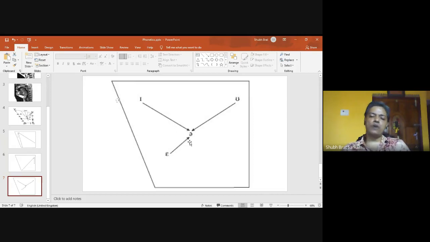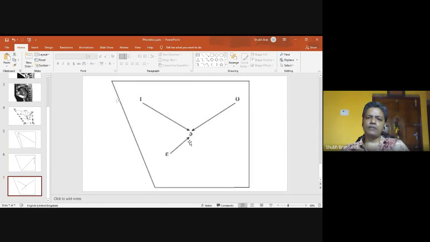These diphthongs occur in words. So we have to give suitable examples, where these diphthongs are in the initial position, in the medial position, and in the final position by drawing your table and giving examples of such diphthongs.